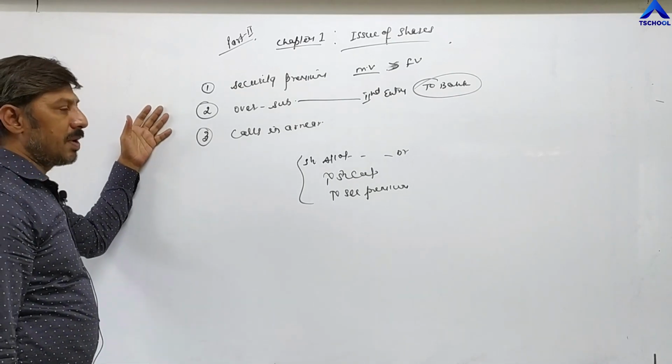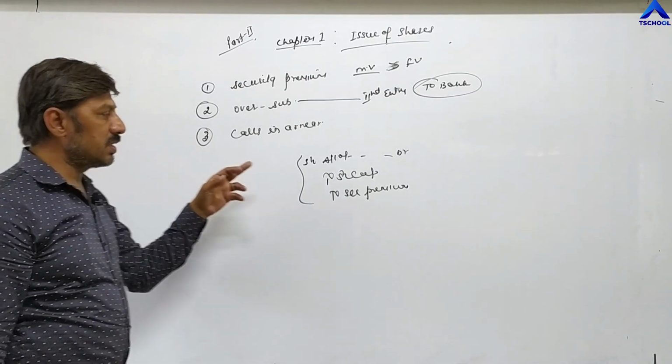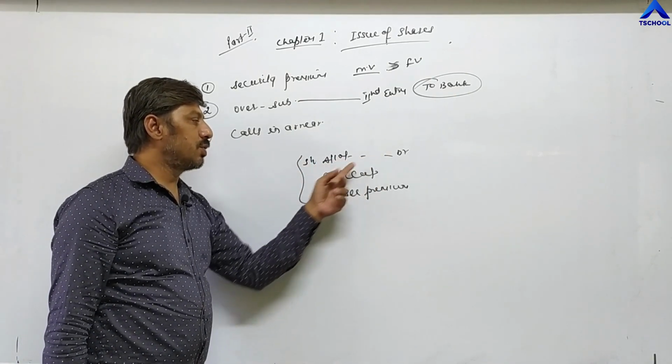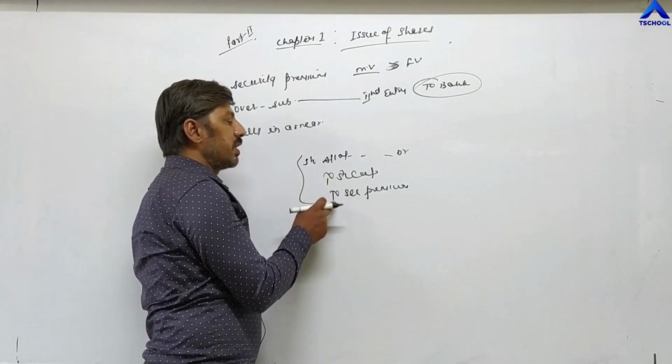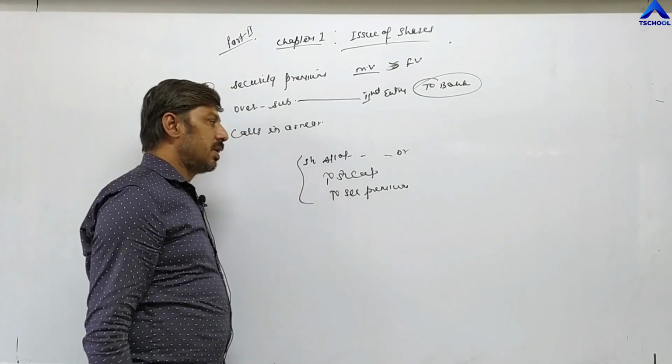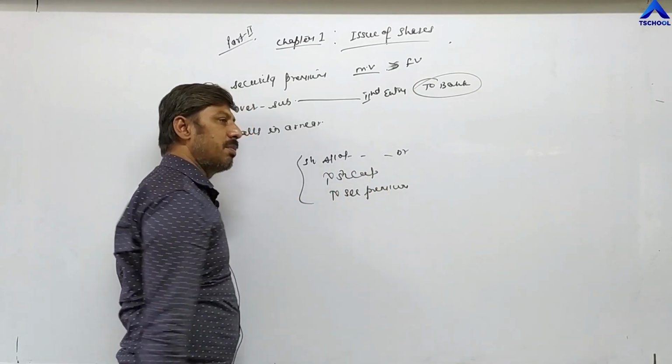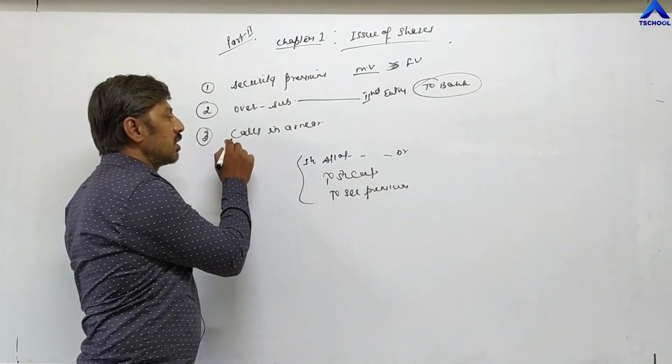For every installment we are passing two entries. First one, for example taking the allotment installment: share allotment account debit to share capital. So along with capital you have to write security premium. If first call is there, share first call account debit to share capital, and along with share capital you have to write security premium. And the third one is calls in arrear.